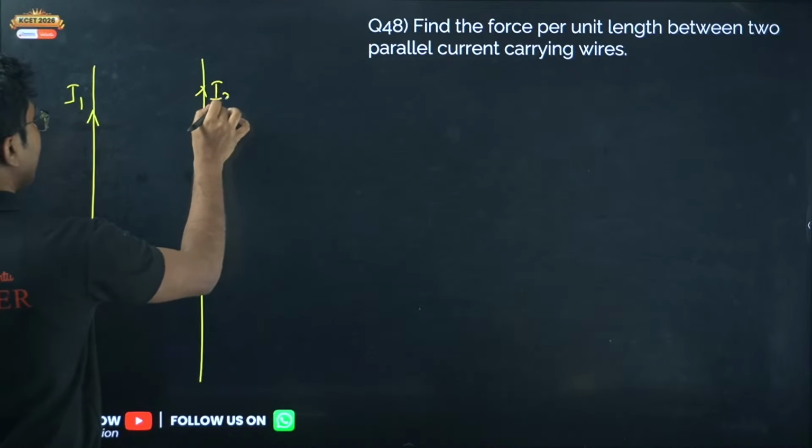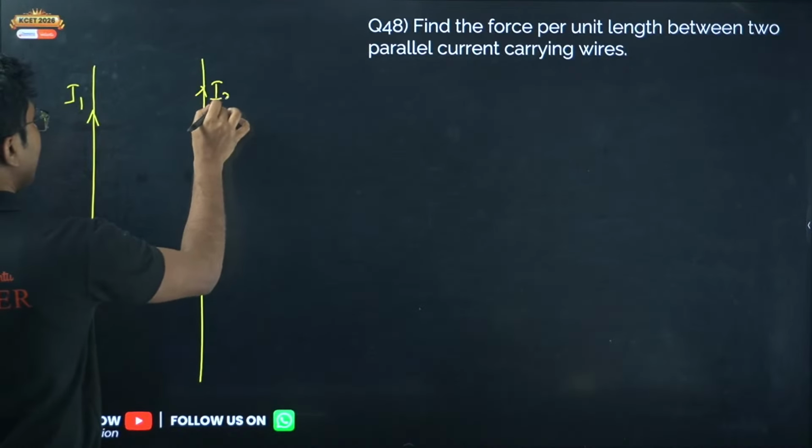So let us consider a small portion of both wires as length L. Now the magnetic field due to the first wire at the location of the second wire.